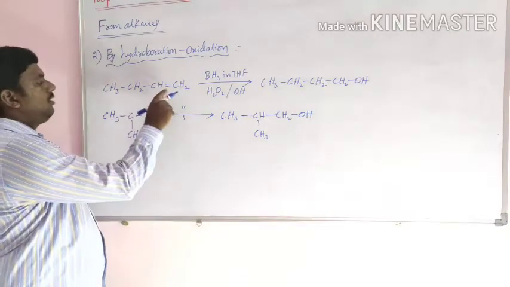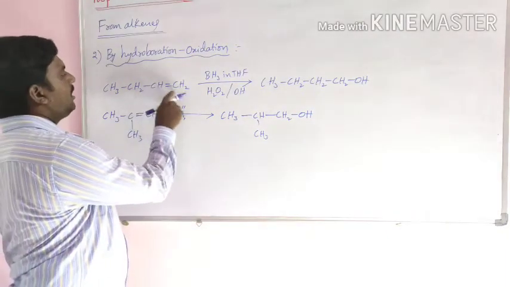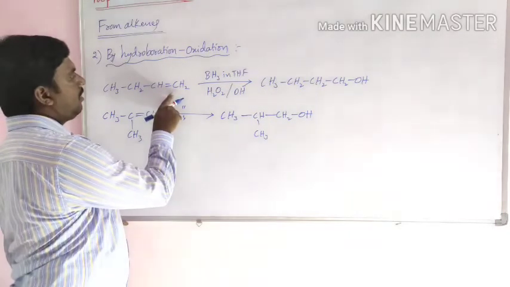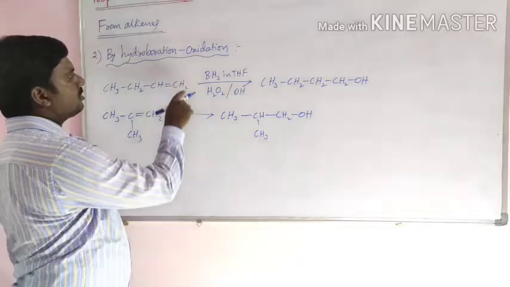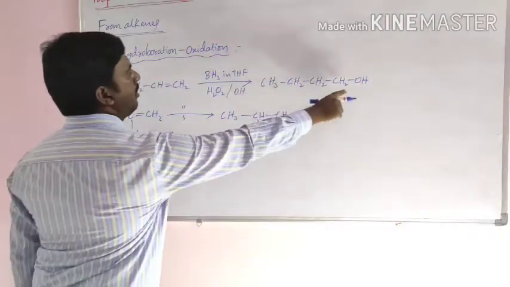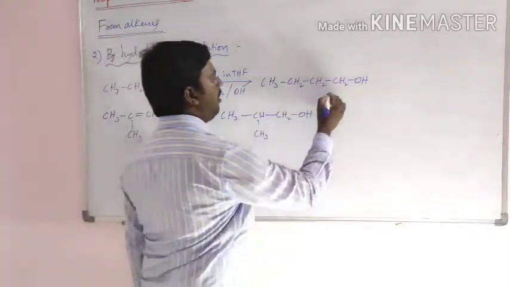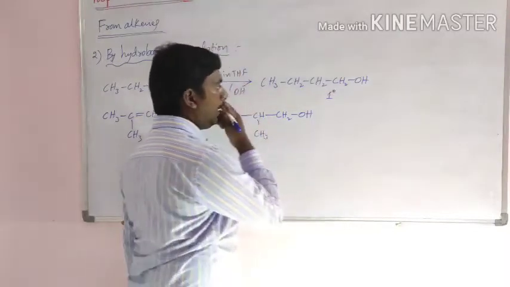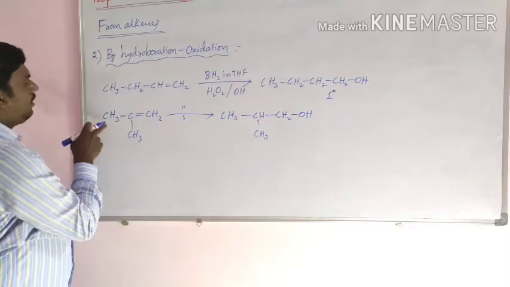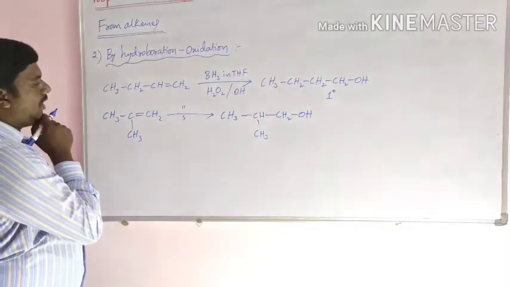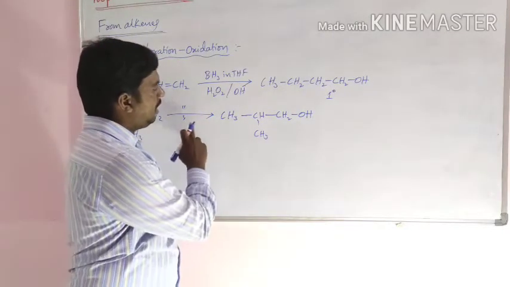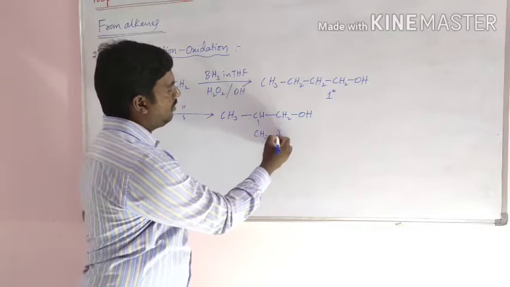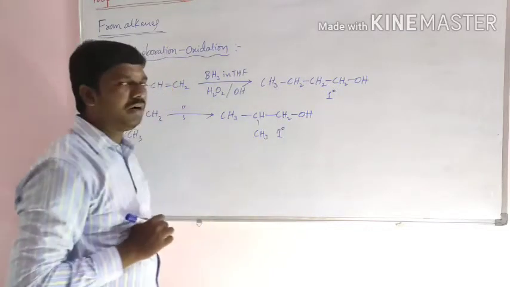This unsymmetrical alkene undergoes hydroboration oxidation to form primary alcohol. Here, this unsymmetrical alkene also undergoes hydroboration oxidation, and here also a primary alcohol is formed.